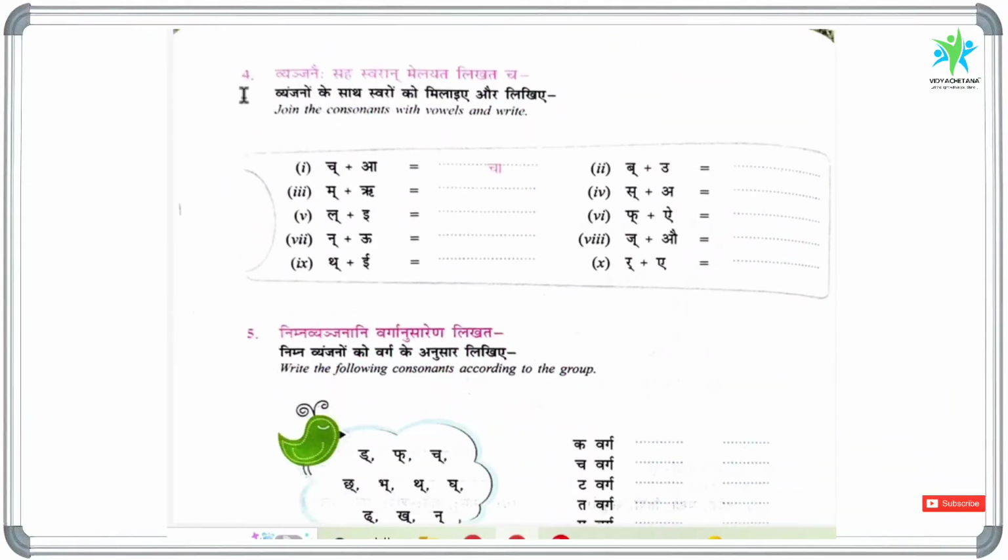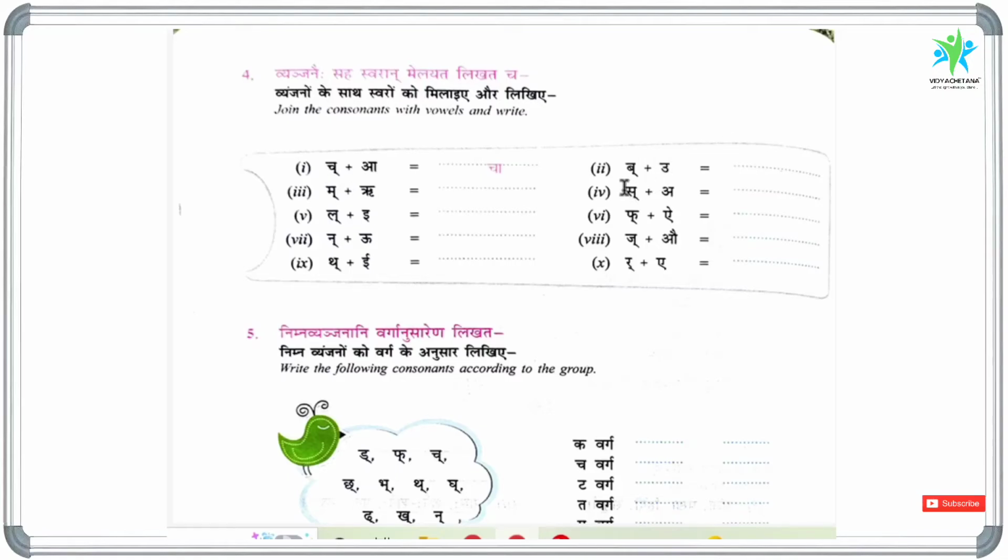Now come to the fourth exercise. Vyanjanaihi saha swaran melayata likhata cha. So joining the consonants with vowels, joining vyanjana letters with swara letters. One example is given already: cha halant plus A, cha. So in Varna Samyojana we are going to learn this topic. Adding swara letters to the vyanjana letter is called Varna Samyojana.